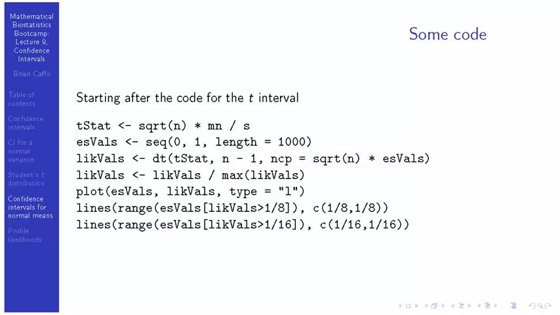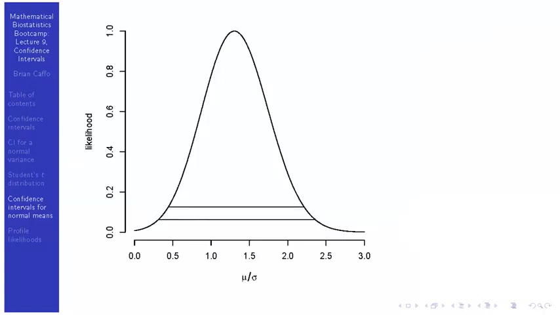And then we want our likelihood values to be peaked at 1. So instead of figuring out what the exact maximum likelihood is, let's just divide by the maximum when we grid searched over 1,000 points. And let's plot our effect size values by our likelihood values. Let's make sure it's a line plot by doing type equals l. And let's draw lines at 1/8 and 1/16. And we wind up with this plot.